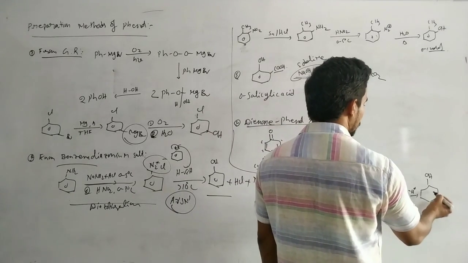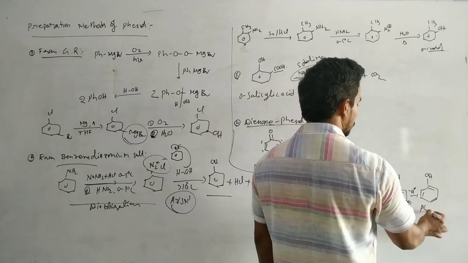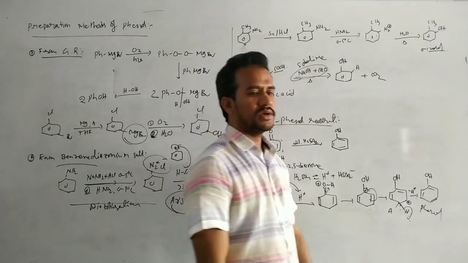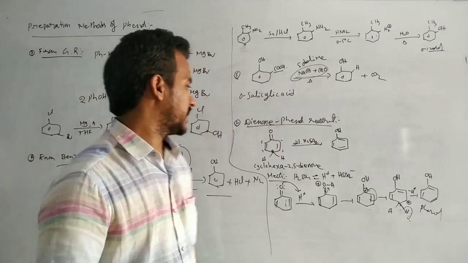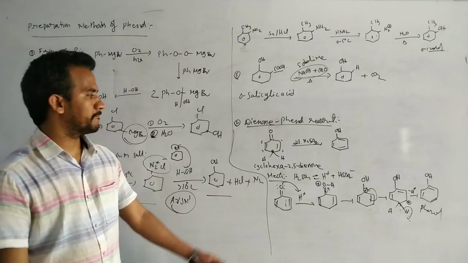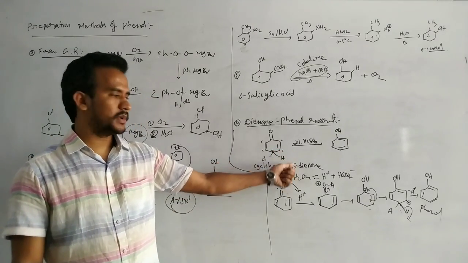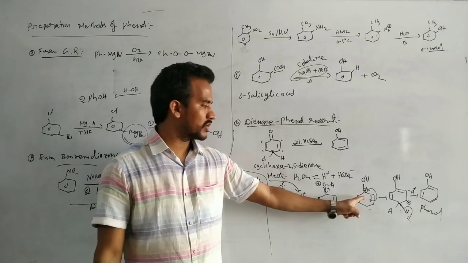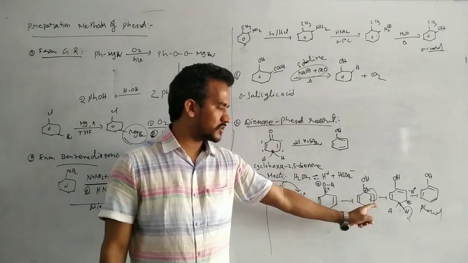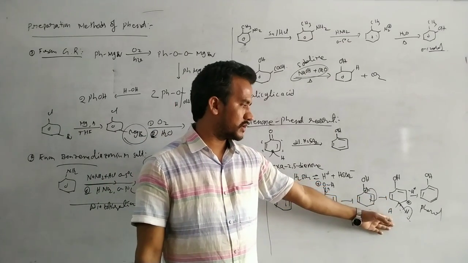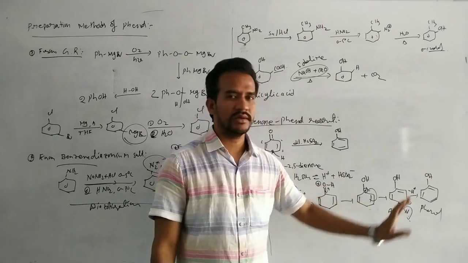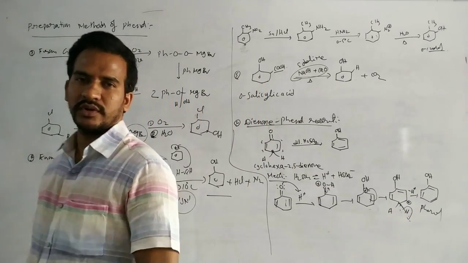So we will get a very stable product, the aromatic product. It is a phenol. It is a dienone phenol rearrangement. In the presence of acid medium, first protonation gives a carbocation. By transfer of these pi electrons we get a further carbocation, and by loss of H+ we will get the phenol. It is a dienone phenol rearrangement.